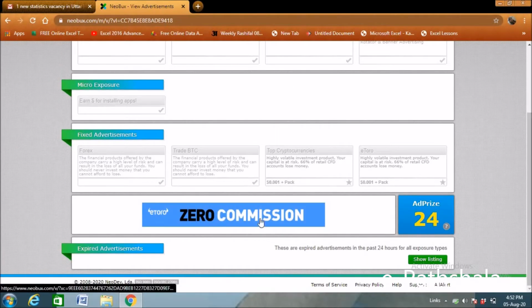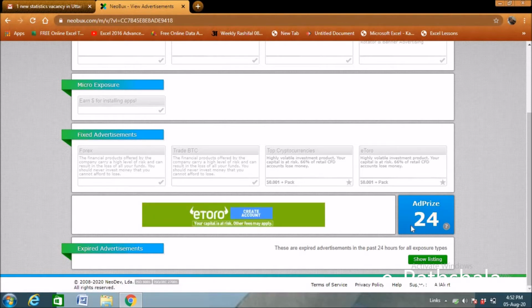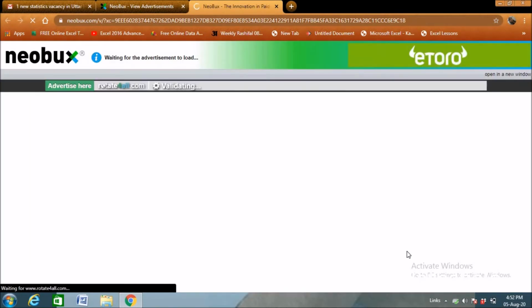There is one more thing, it is showing ad prize. Here you need to attempt 24 times. You need to click 24 times, and like tossing a coin, you may get heads or tails. You may toss 24 times or whatever number it has given, and just one time you may get some prize. So by clicking this, you may get a prize or you may not get any prize.